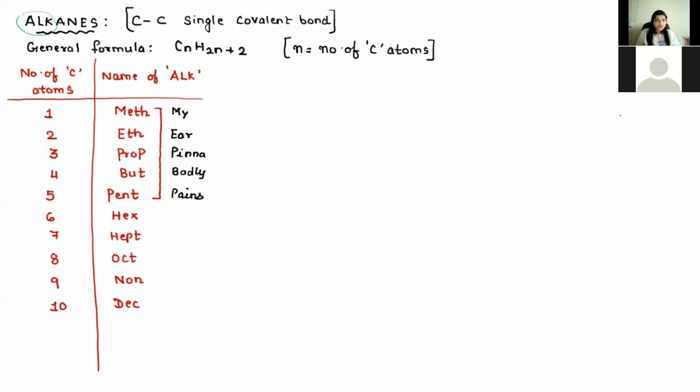Yes, Elizabeth, just 1 second. I'll go to the previous slide, just 1 minute. So this is the whole 10: meth, eth, prop, bute, pent, hex, hept, oct, non, dec. Now depending on the number of carbon atoms, the ALK name will be fixed. Even if it is a double bond or triple bond, that doesn't matter, that ALK is common. So I'm just going back to the previous slide.